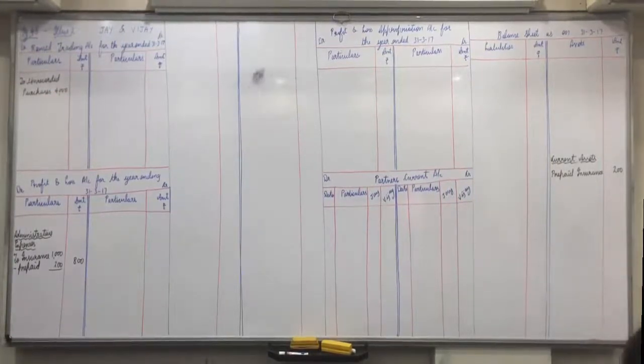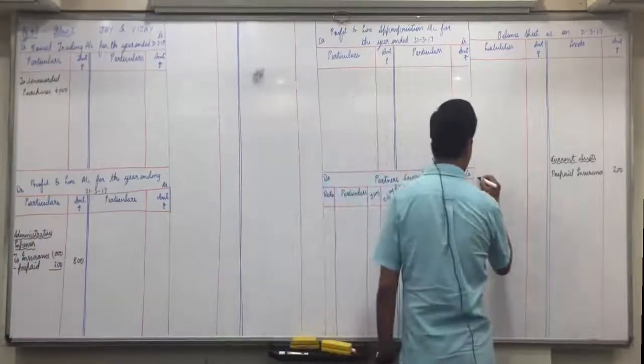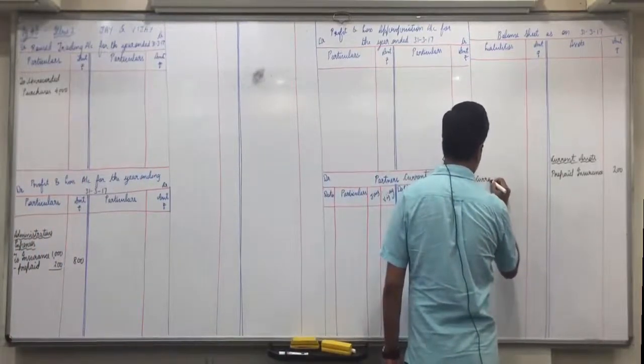Understood? Normally we have to add in purchase, but purchases are not given in trial balance, so we show it separately in trading account on debit side. Second effect, plus in creditors. Now last fourth item of trial balance, do you find creditors or suppliers? 12,000, put a tick on that. In current liabilities, we will add in creditors.